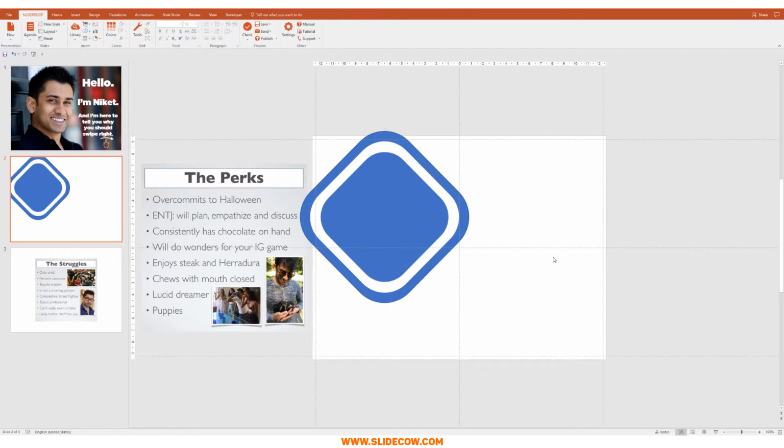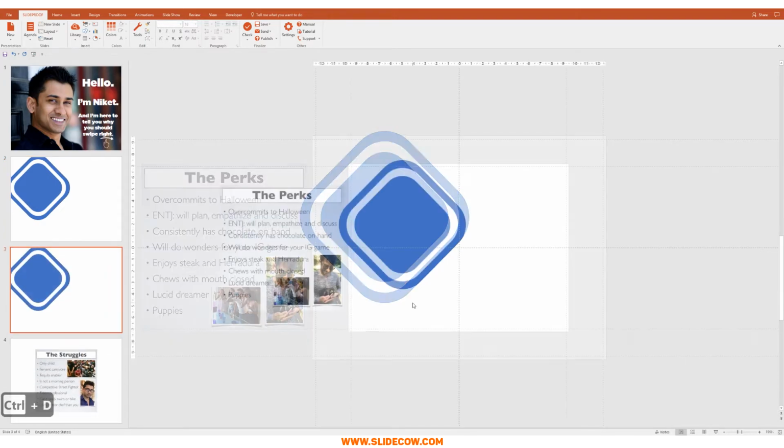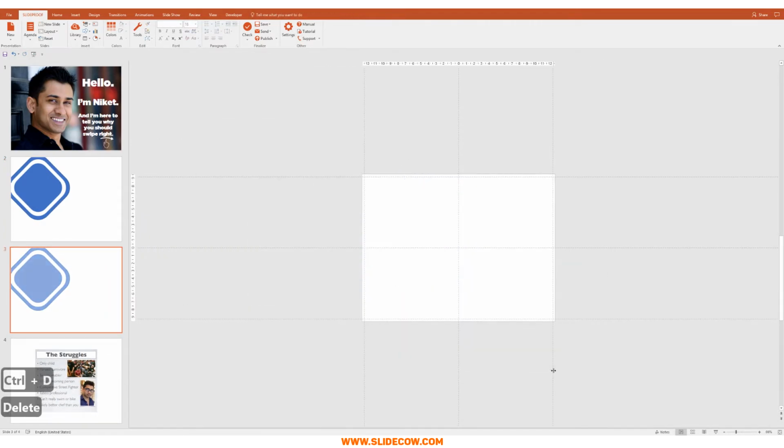This is the image that we're actually going for now. Where you see the blue, we're going to crop in Niket's image, and the white is going to be there for an overlay effect. So let's put that into practice right now. What we're going to do is duplicate this slide and delete everything on it. And there's a reason why we did that.